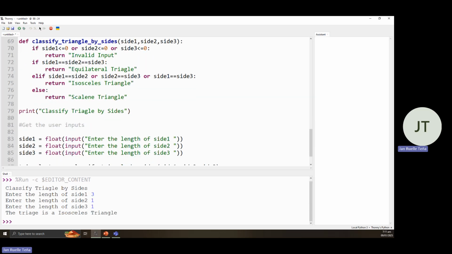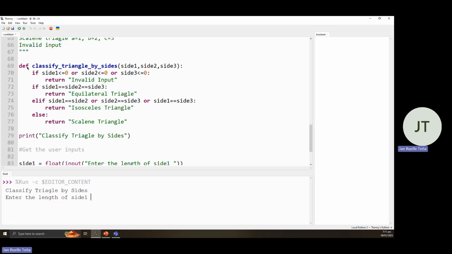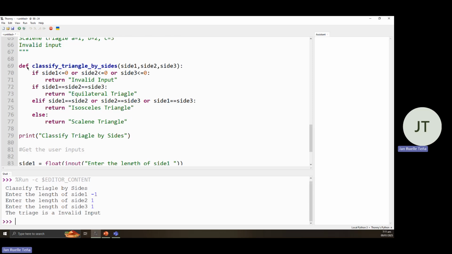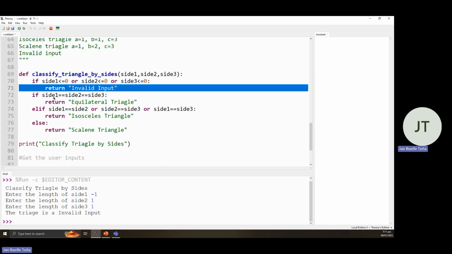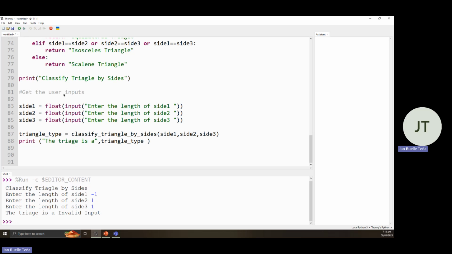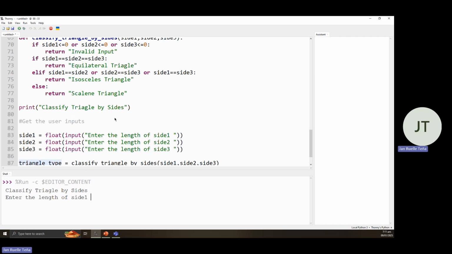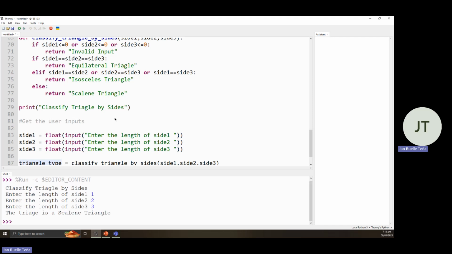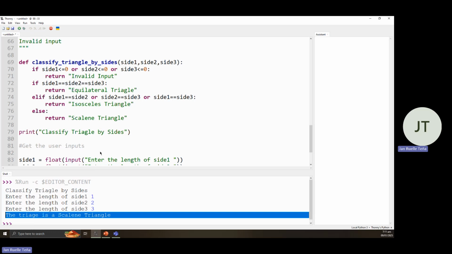Then lastly, if we input negative numbers, negative 1, 1, and 1, therefore an invalid input, since there should not be an invalid side. Then lastly, let's try scalene. So scalene is different sides. So it's a scalene triangle since it has three different sides. Okay.